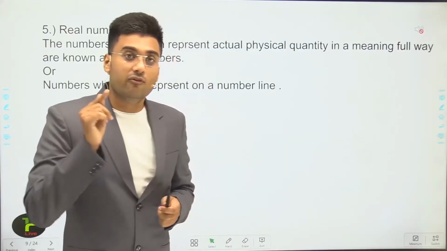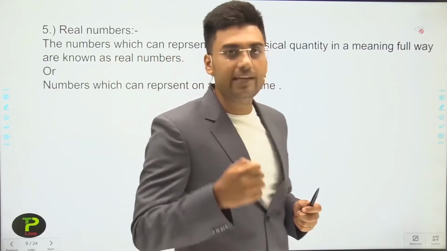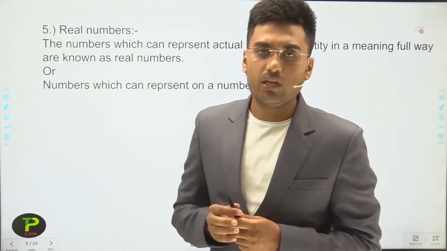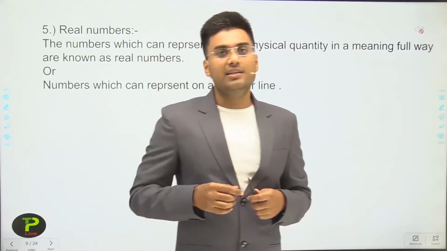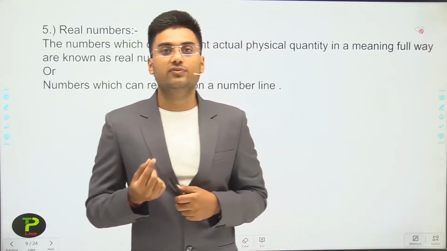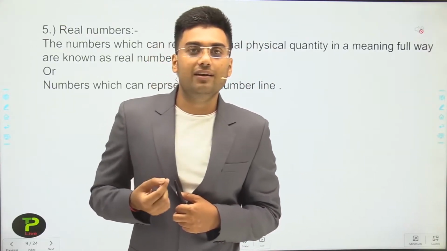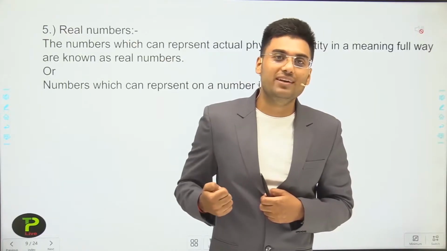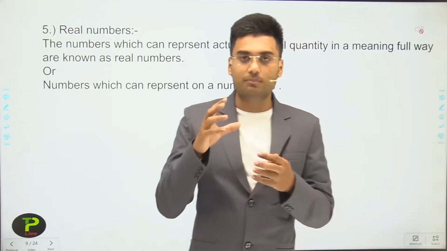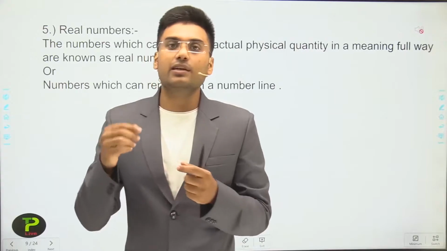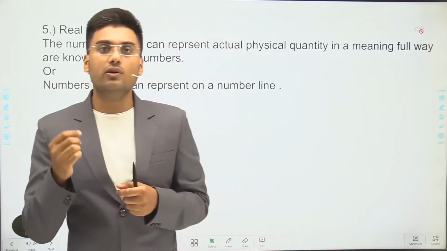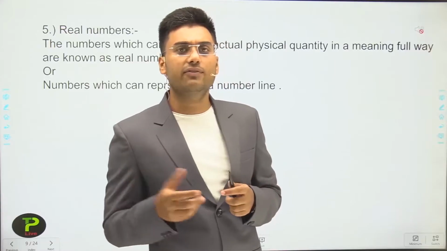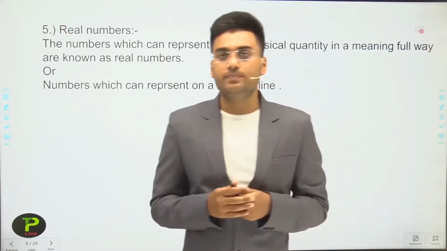For example, if I ask what is your height, you can say 6 feet, 7 feet, 8 feet. You cannot say root 3 feet, root 2 feet or pi feet. But you can measure something in root 2, root 3, and it is also a real number. But height is 6 feet, 7 feet or some inches.